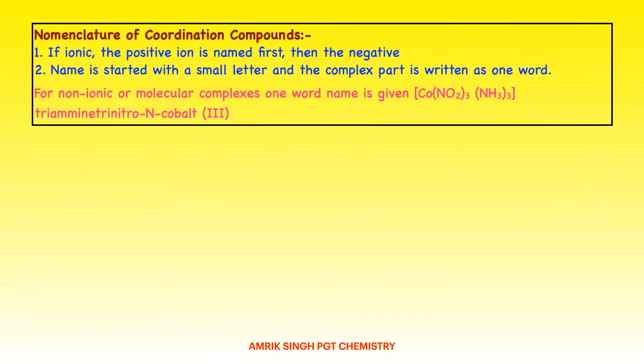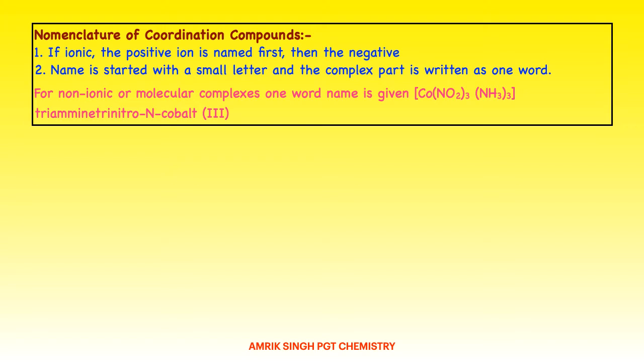Now, nomenclature of coordination compound, a very very important topic. Up to here we did the basics, and from here on a question may be asked in the examination for 1 mark on how to write the IUPAC nomenclature of a coordination compound. If ionic, the positive ion is named first, then the negative. For example, for NaCl, we write sodium chloride, not chloride sodium. Names start with a small letter, always, and the complex part is written as one part. For non-ionic or molecular complexes, a one-word name is given.